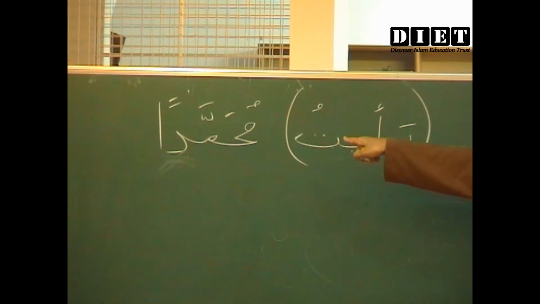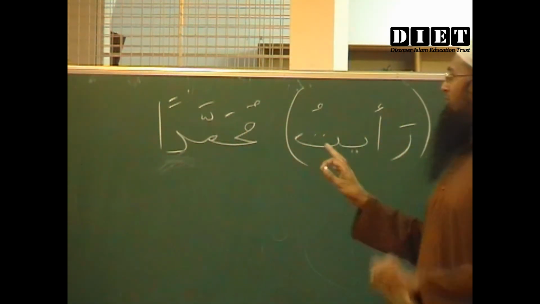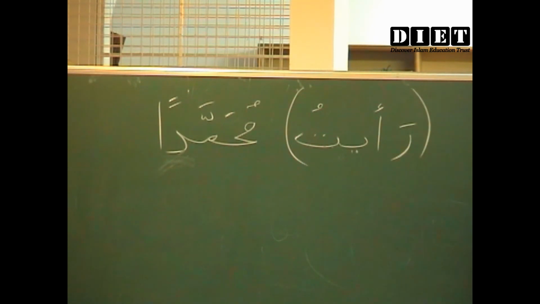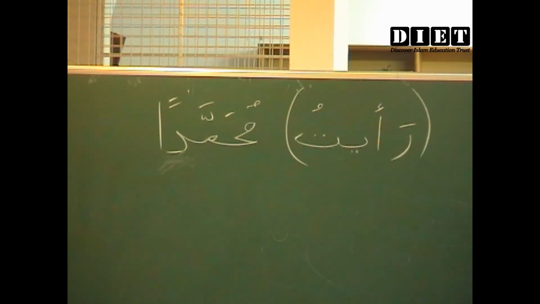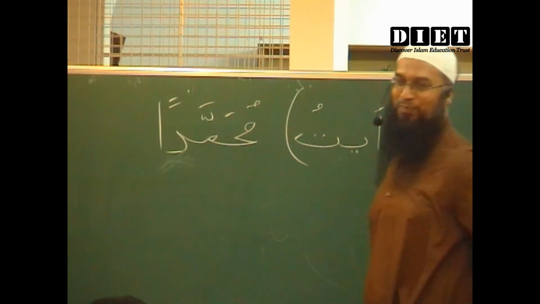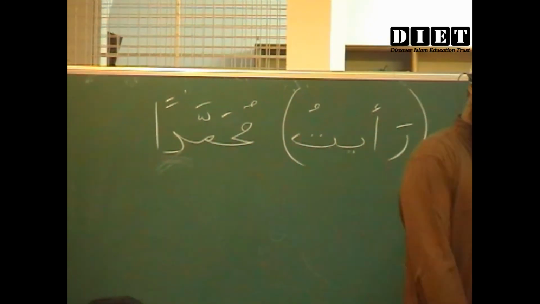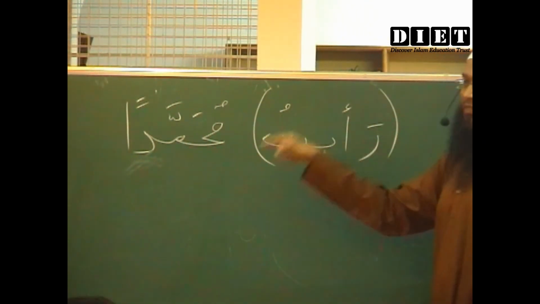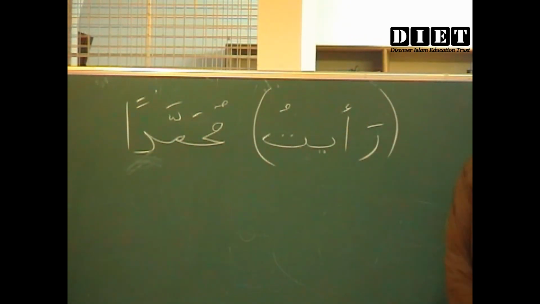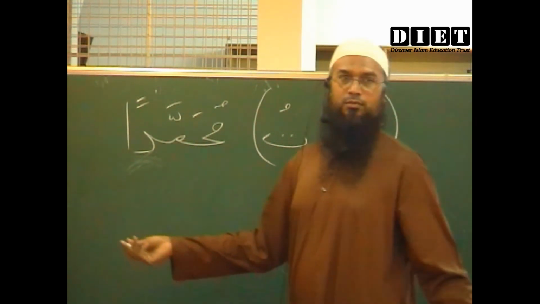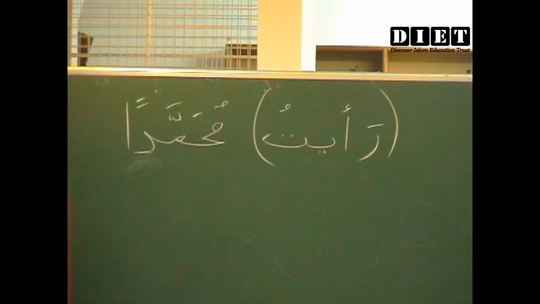I will not be delving too much into verbs, but just try to understand Ra'aytu means I saw. Ra'aytu Muhammadan, I saw Muhammad. The "I" is inside this, it has gone inside. We will explain to you later on, inshallah. Don't get into verbs now. Ra'aytu Muhammadan, I saw Muhammad. So at this point of time, it is mansoob. Why is that alif there after it? That is the rule.